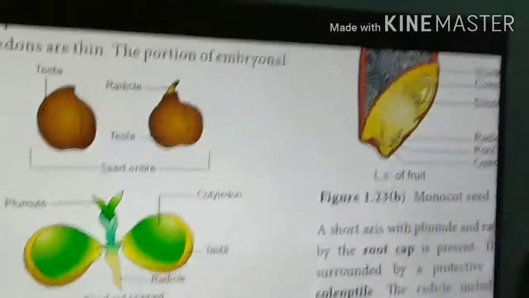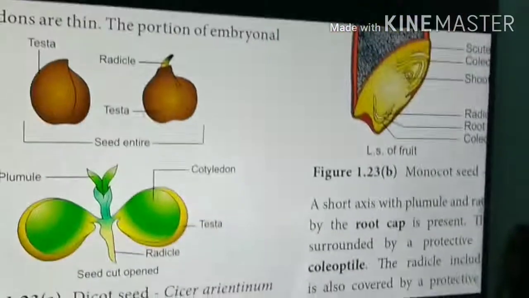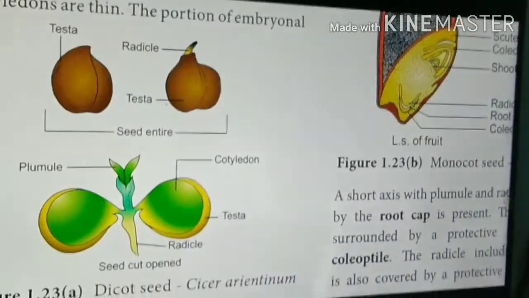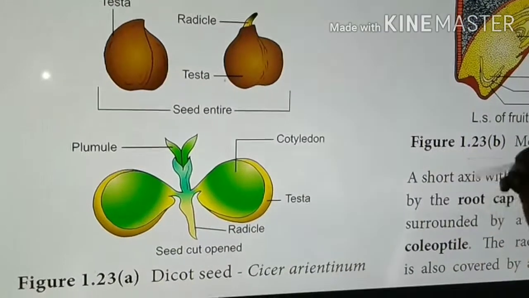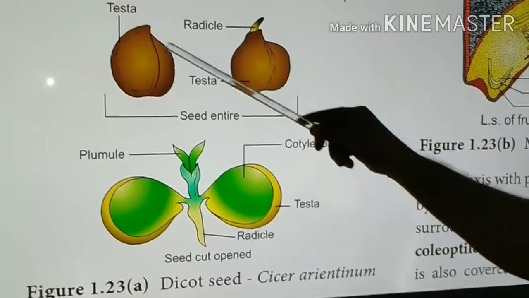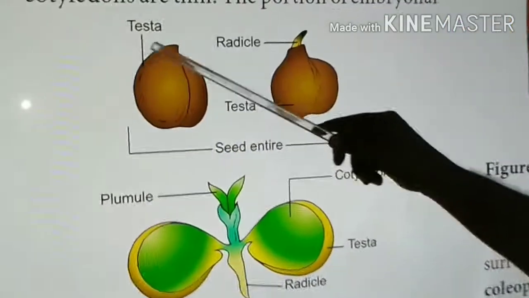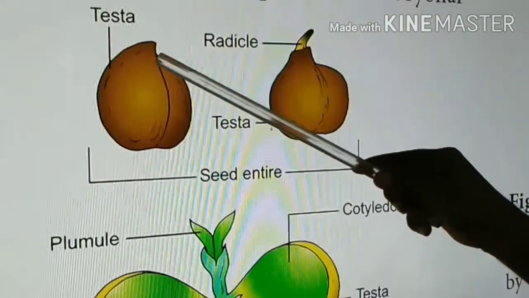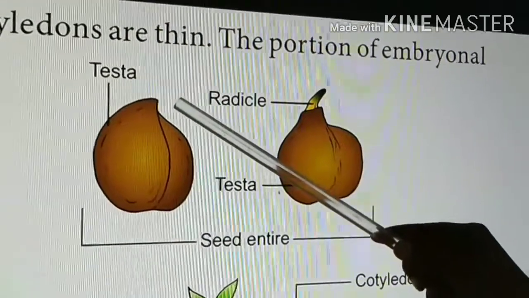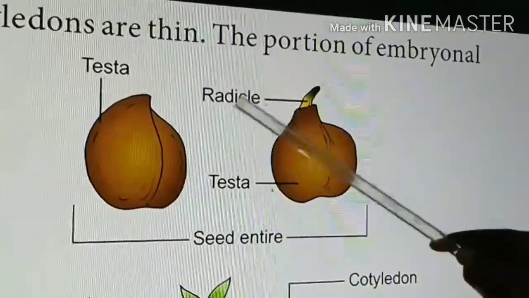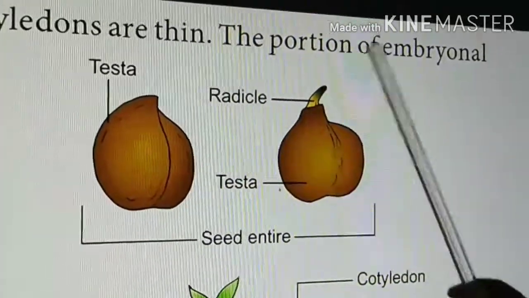Dear students, now we shall see about dicot and monocot seed. So this is a dicot seed. If you see the seed inside the pod, inside the fruit, the seeds may be attached with a small stalk. That is called funicle. The funicle will be connecting the seed. Later on the funicle will drop down or wither away.